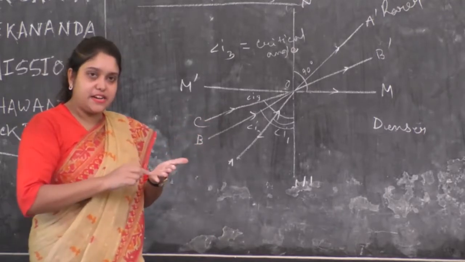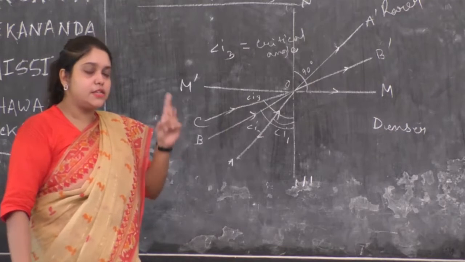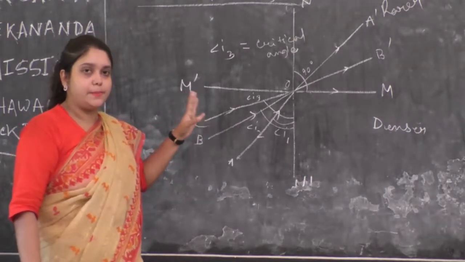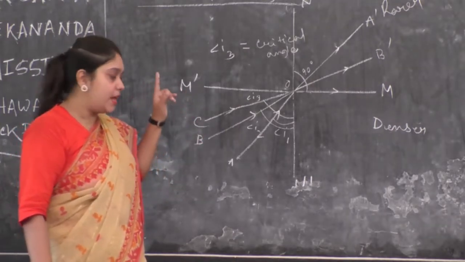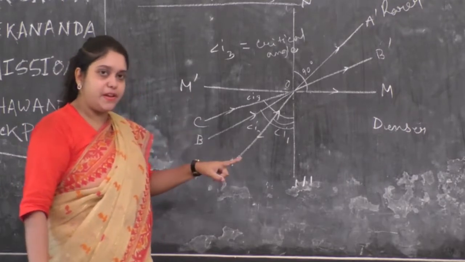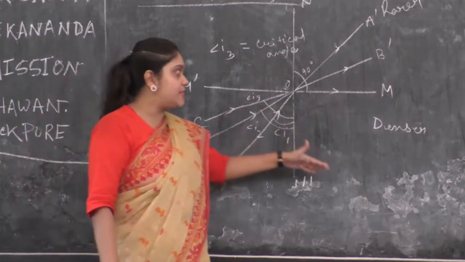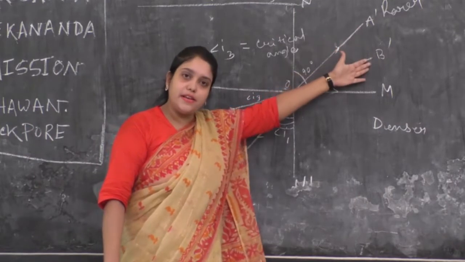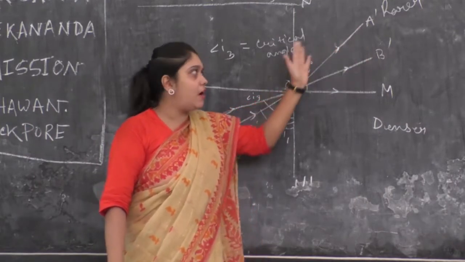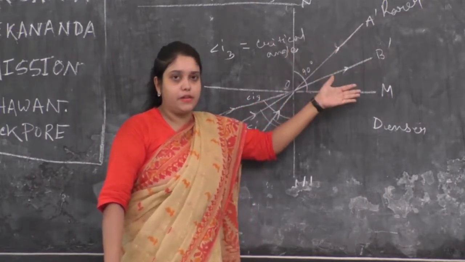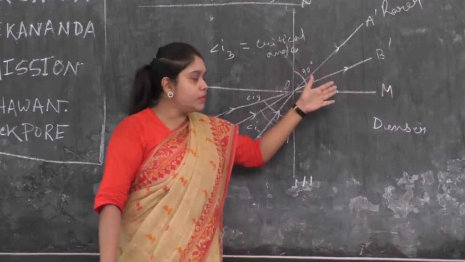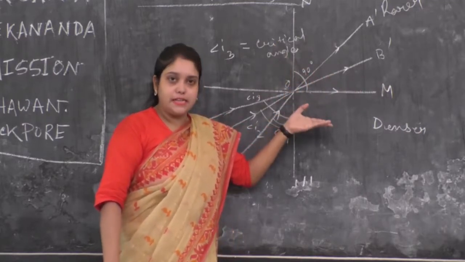So total internal reflection needs two conditions to take place. Number one, the light ray must be traveling from a denser medium to a rarer medium. Why? Otherwise, how the light ray will go away from the normal? How the angle of refraction will increase?